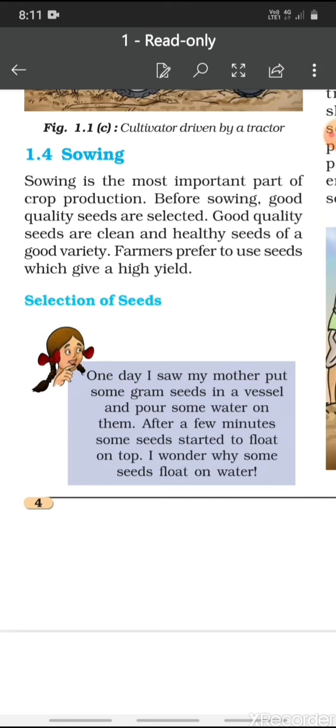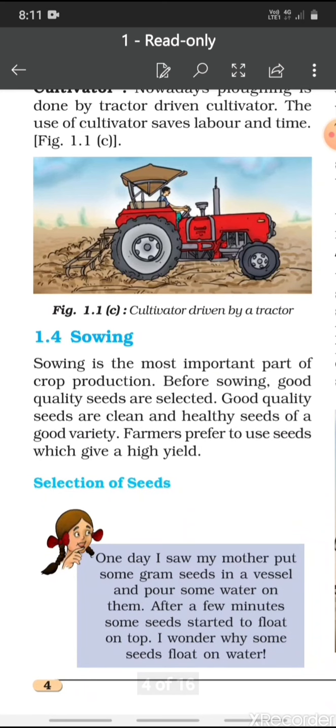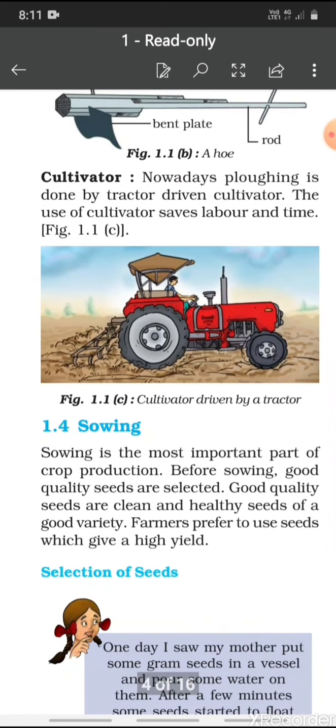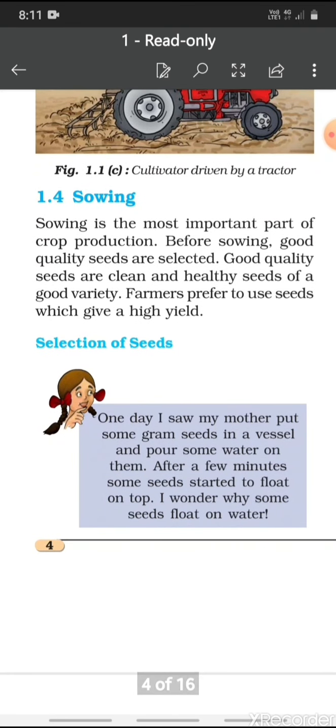Children, let us continue with the first chapter. Children, this is our third session in this chapter. So we were doing the various agricultural practices that are being practiced by a farmer in sequence of growing crops in his or her field. So first was the preparation of field.